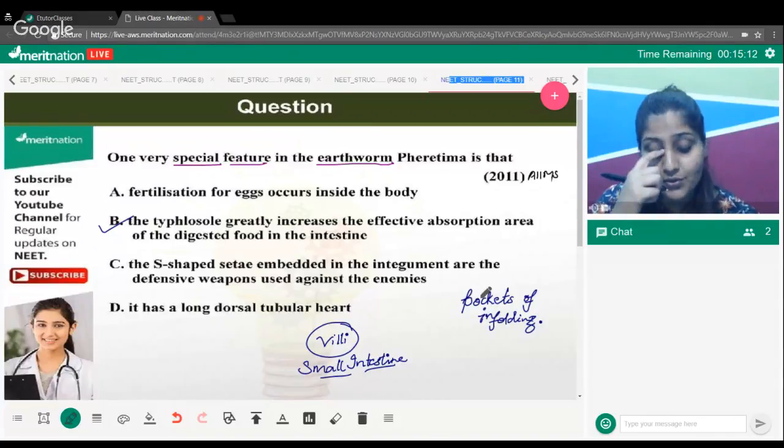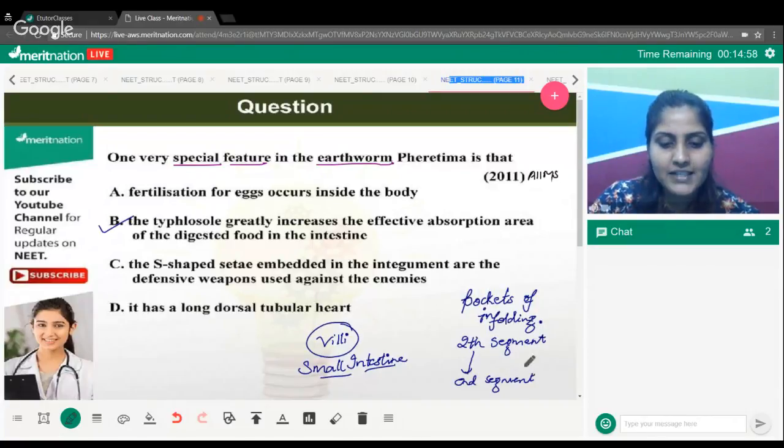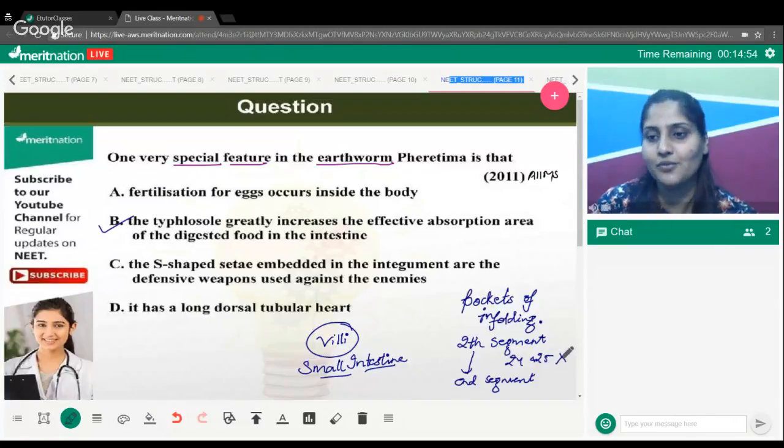And where exactly do you find typhlosole? Typhlosole will start from the 26th segment and it will go till the end segment, but you do not find it at 24 and 25 segment. Here you will not have the typhlosole. It starts from the 26th segment. All right, very good, very fine. So this was one of the very special features earthworm is having.